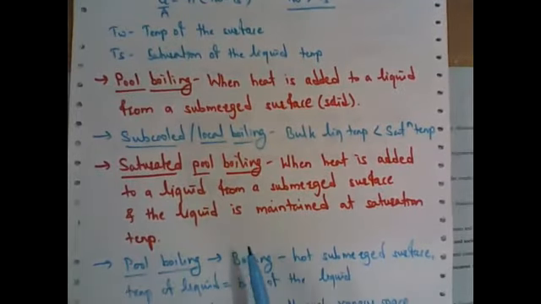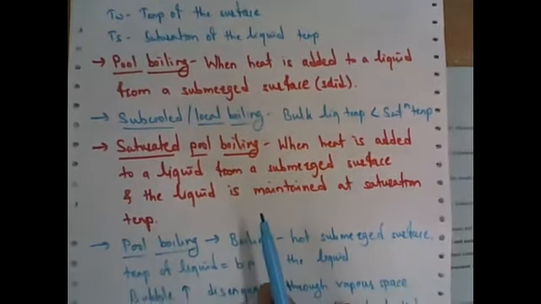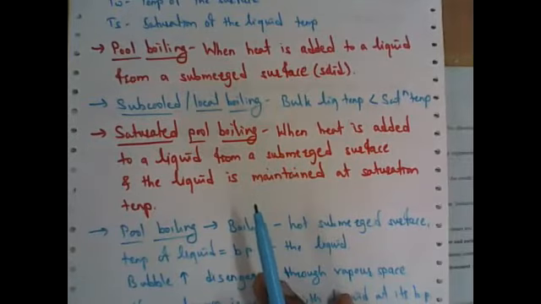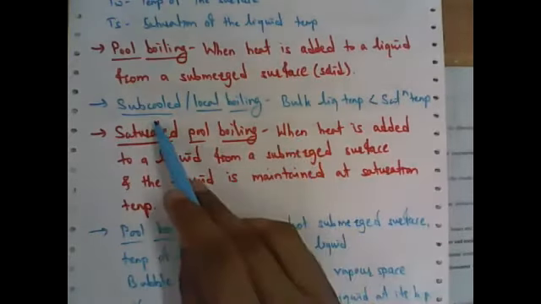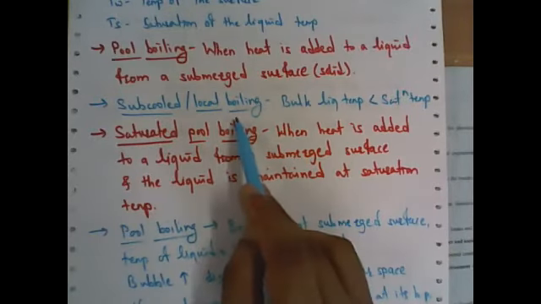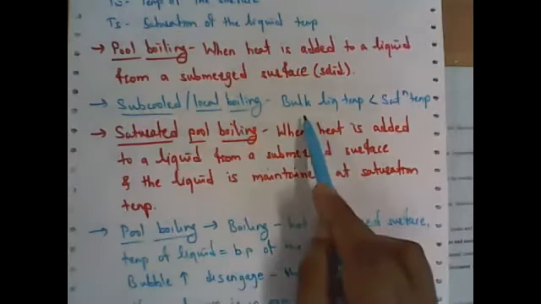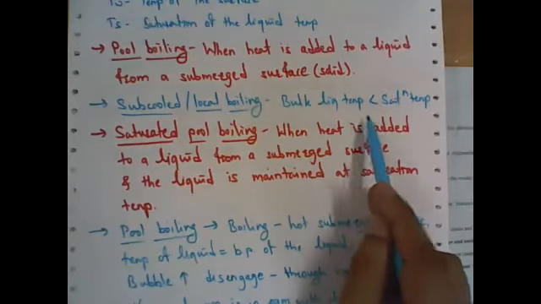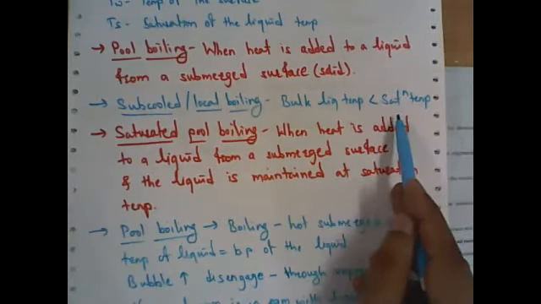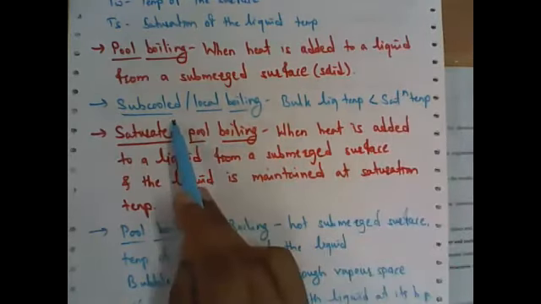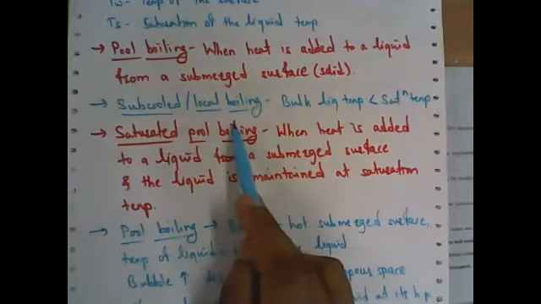Now on the basis of the temperature, some definitions or concepts are added in the heat transfer to boiling liquid concept, like subcooled boiling or local boiling. So when the bulk liquid temperature is lesser than the saturation temperature, then it is called subcooled boiling or local boiling.